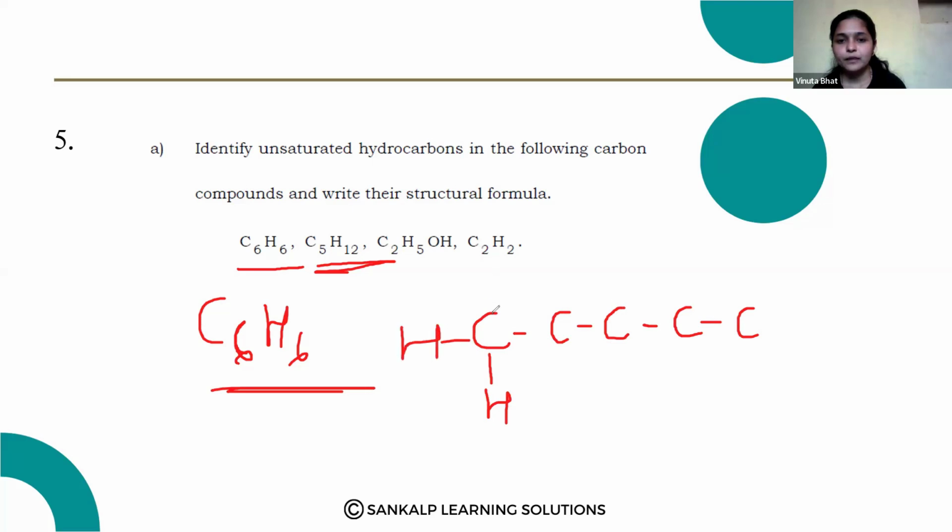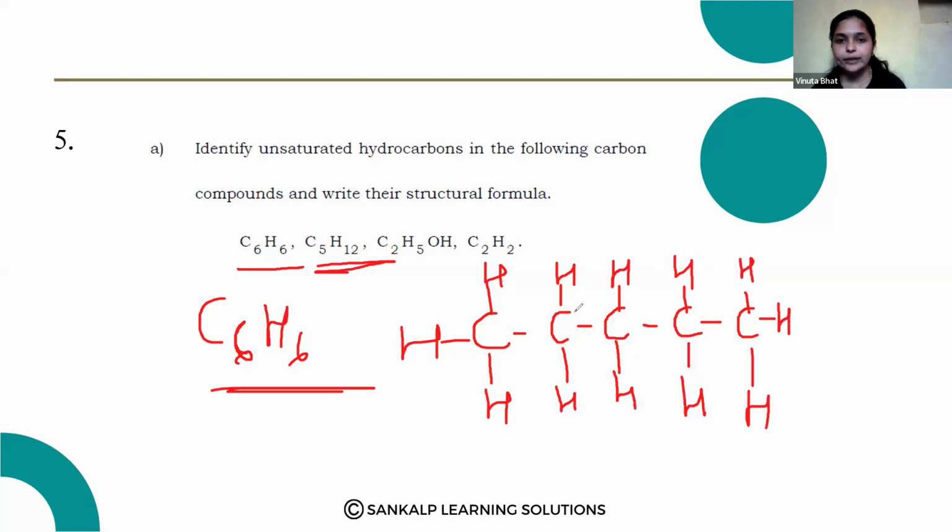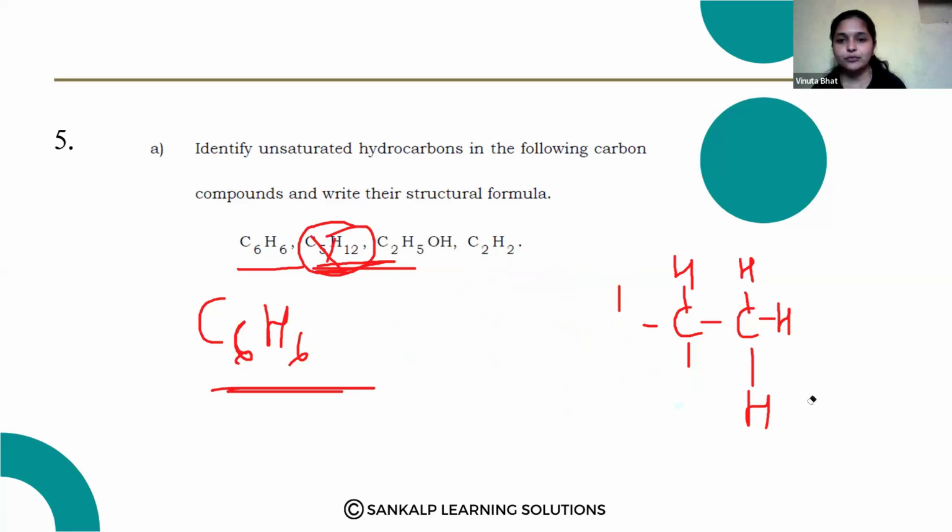And C5H12, so 1 2 3 4 5 carbons, and 12 hydrogens. Here C5H12 is the saturated hydrocarbon. Okay, so this is not a correct one. Next one, C2H5OH.